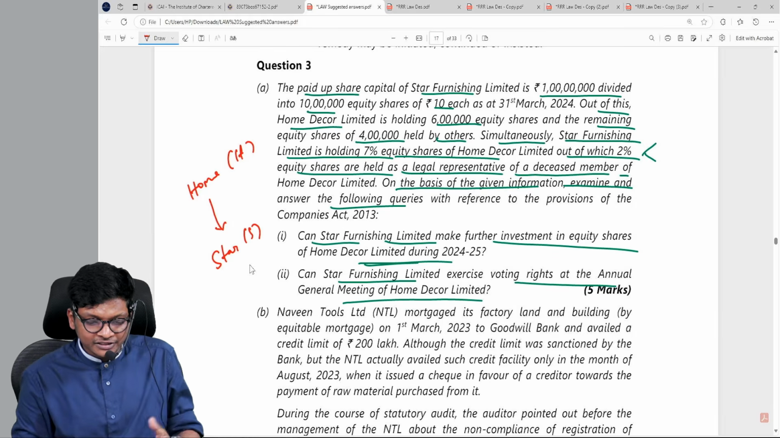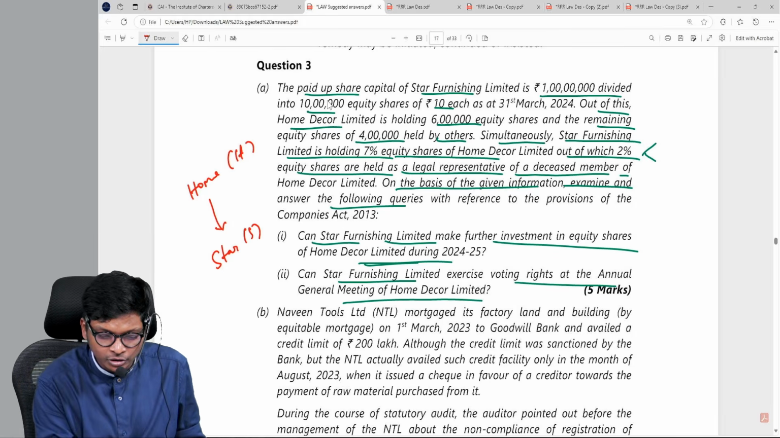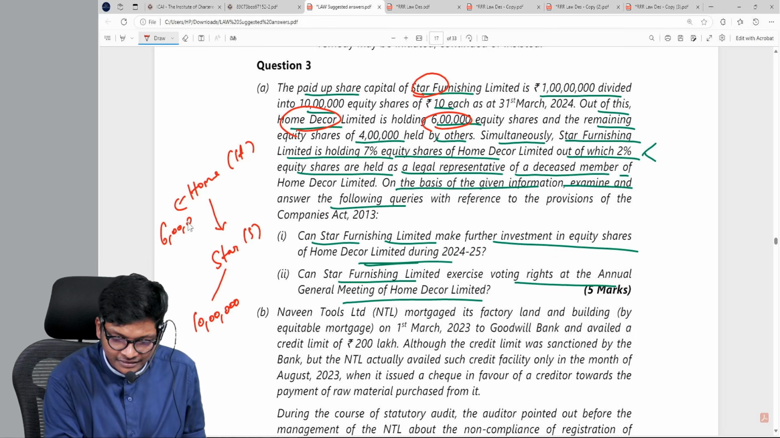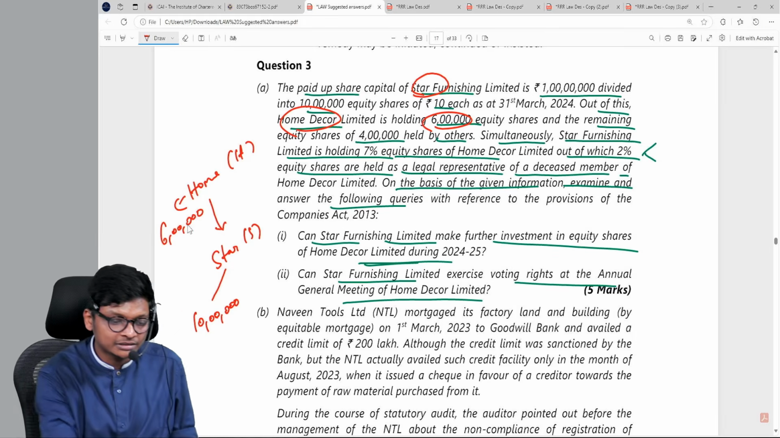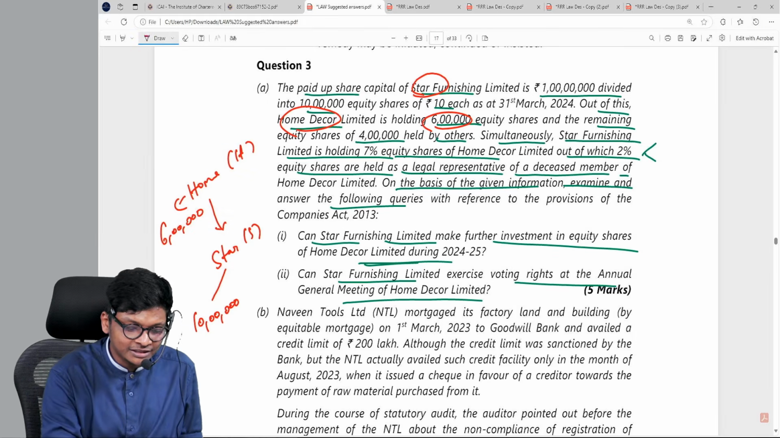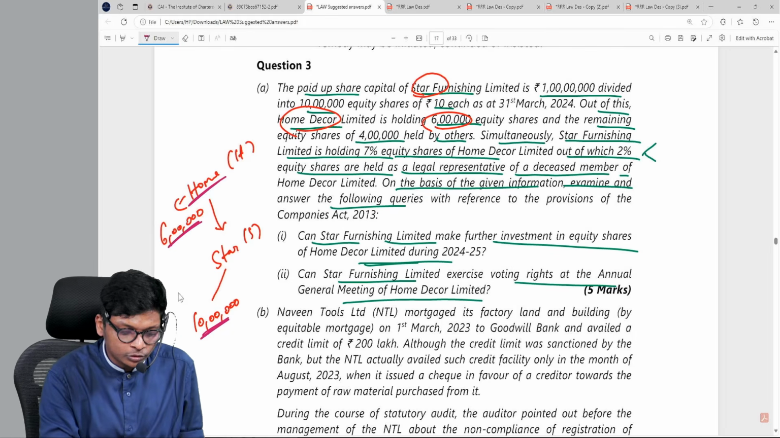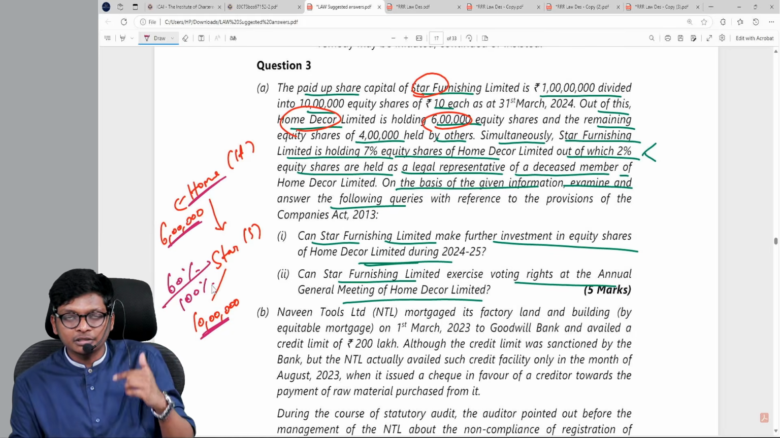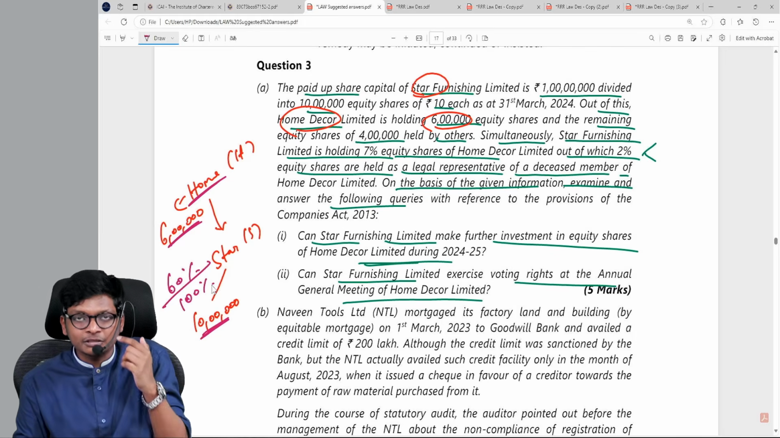They're asking, first of all, is this holding and subsidiary? Because the paid up share capital of Star, which has 10 lakh shares, Home Decor is having 6 lakhs. Look at this. Home Decor is having 6 lakh shares. That means Home Decor has 6 lakh out of 10 lakhs, which is 60% out of 100%. Therefore, it is a holding. You need to establish it as a holding company.